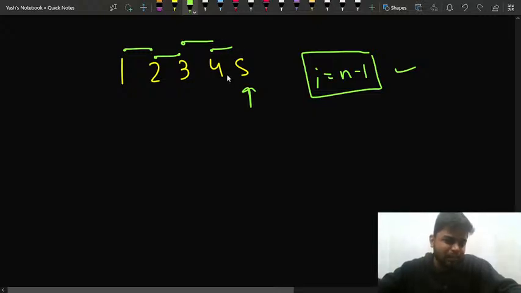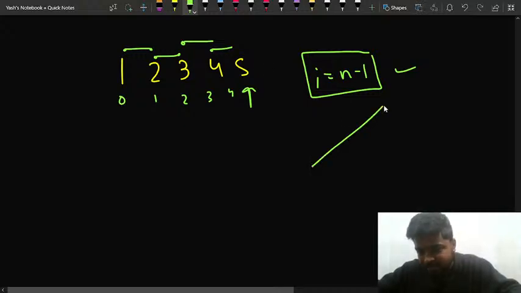Basically, if this was index 0, this was index 1, 2, 3 and 4. Since I am standing at the last index, that means I was only covering the increasing part, right? In this particular loop I was only going through the increasing part, and it makes me reach the end of the array. So that means that this particular array is not a mountain array, right?